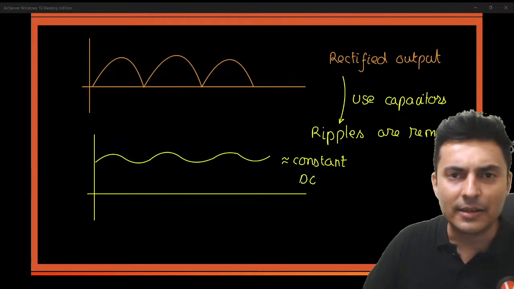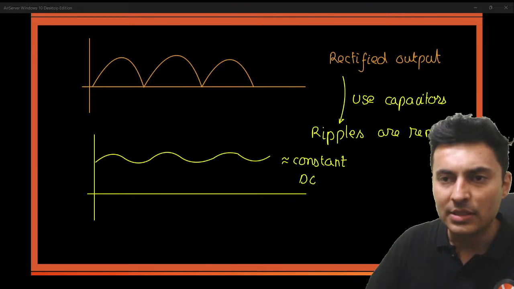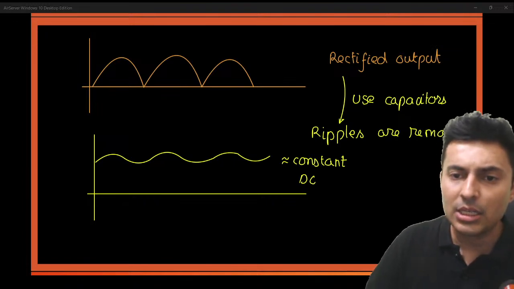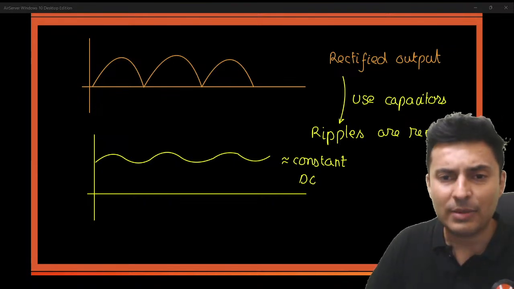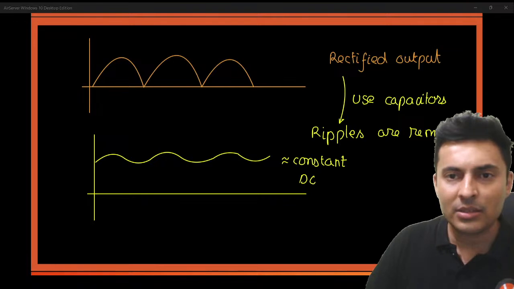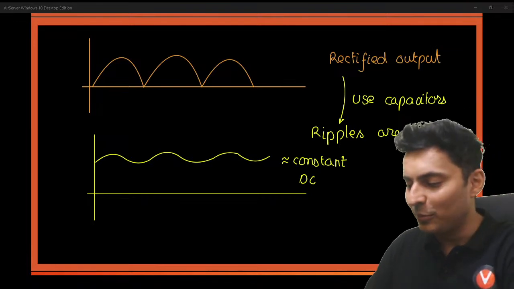Okay, I hope this is clear to all of you. Right? So this is also there in your NCERT, which is very, very important. You don't want variations. That's why you use a capacitor which stores and gives back the charge as and when required. Awesome. So I think that was the last chapter and we have just done with it.